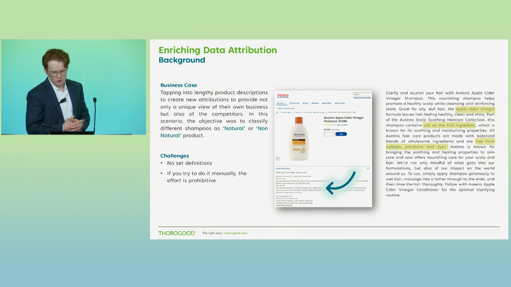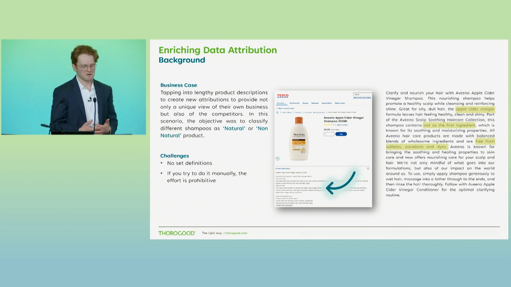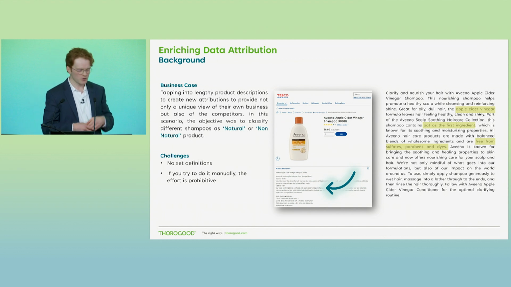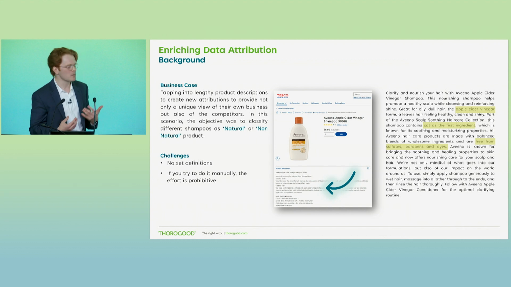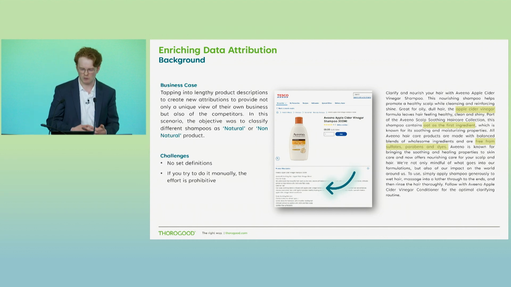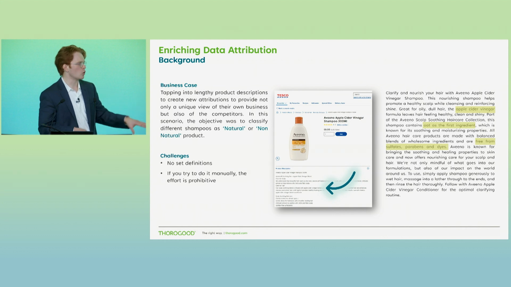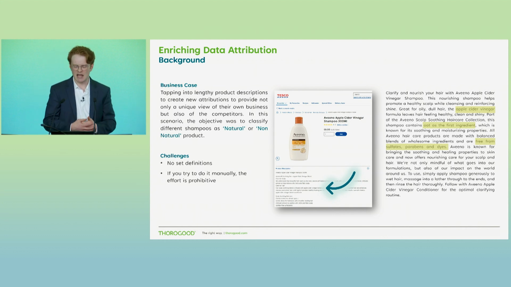And consider that too, right? This is just one emerging segment that we want to test with. Consider this for other emerging segments too in your product range, not to mention to see what your competitors are doing as well. So it's really quite challenging and nearly impossible to keep up with this and actually respond quickly. So obviously this is just a single example with a product description from a website, but there are going to be other ways that we may want to get attribution as well.